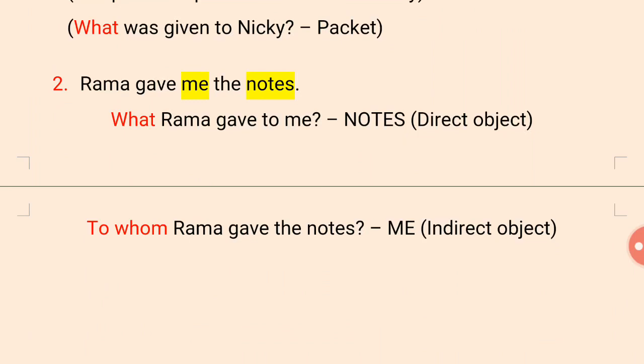Notes. When we ask the question what, it tells about the direct object, and to whom did Rama give the notes? Me. It is the indirect object.